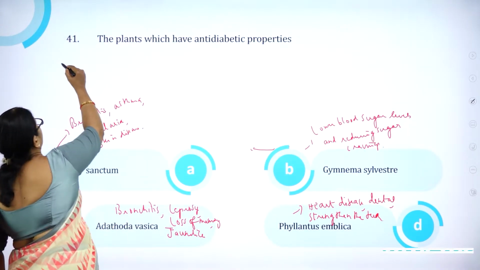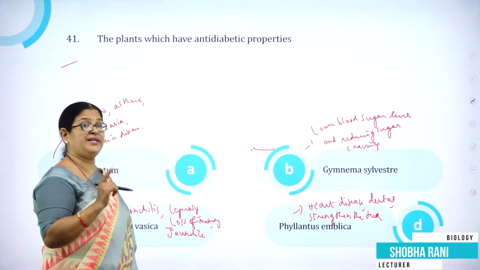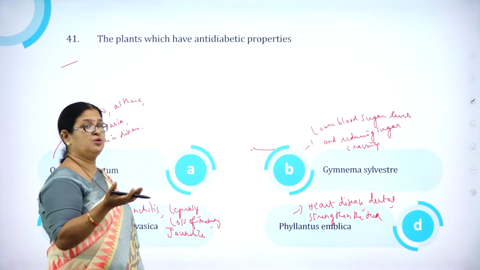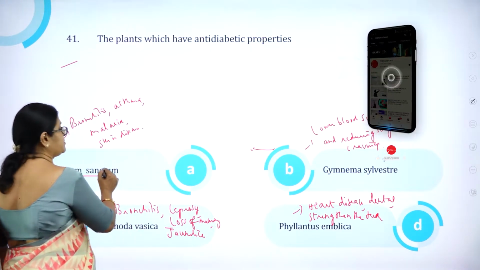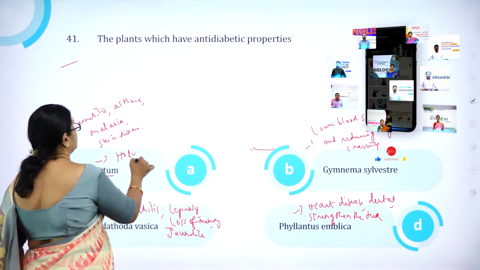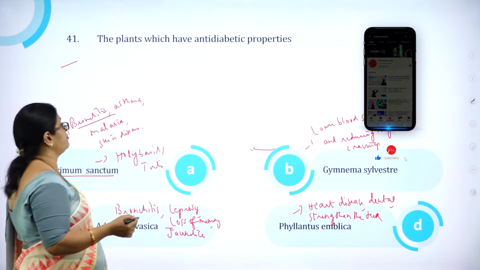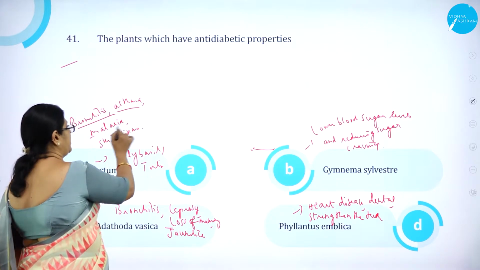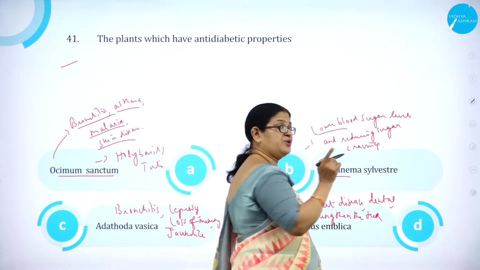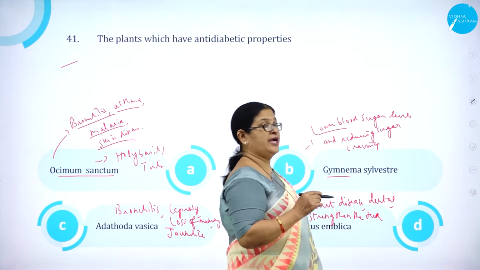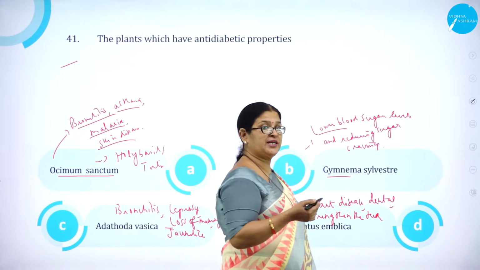Moving on to question number 41. The plants which have anti-diabetic properties, which is going to reduce the glucose level, that is the sugar level in the body. So option A, Ocimum sanctum, which is also called as holy basil, tulsi, it is used for treating bronchitis, that is asthma, malaria and skin diseases. Gymnema sylvester, it is usually used for lowering the blood sugar levels and also reduce sugar craving, so they don't feel like having more of sugar content, right?